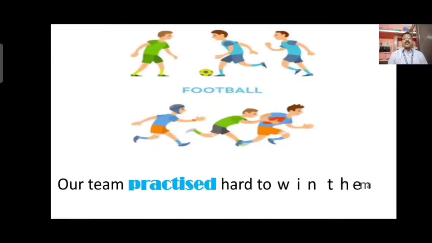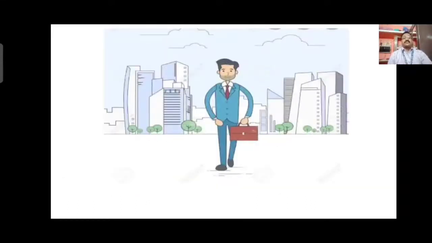Second one is our team practiced hard to win the match. Here also the verb practice, P-R-A-C-T-I-C-E, having D to it. Practiced means our team is not practicing now, it had practiced in the past. So the verb shows that this sentence is in the past tense.